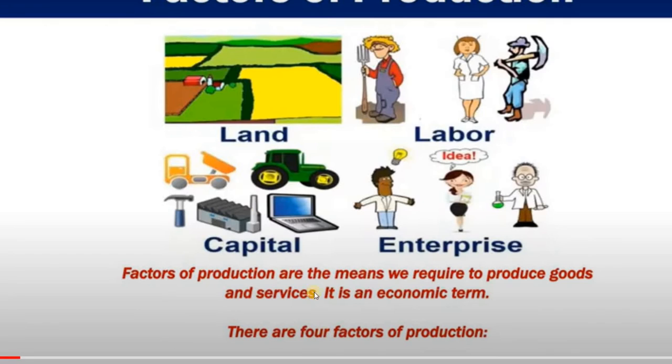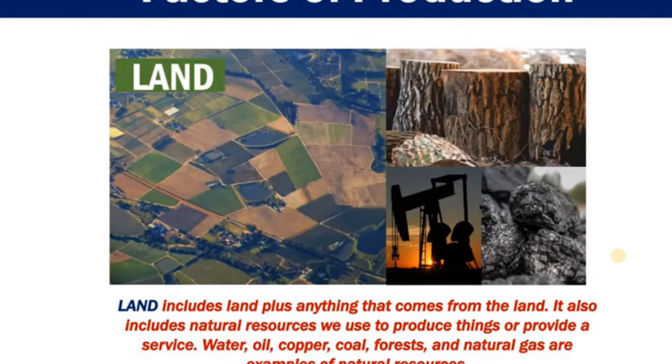These are the factors of production. You can see here, this one is land, these are the labors, these are the capital, means all tools, machineries, all these coming under the capital. Okay, these are the enterprise. Means some organization will be there, some producers will be there. These are the enterprise.